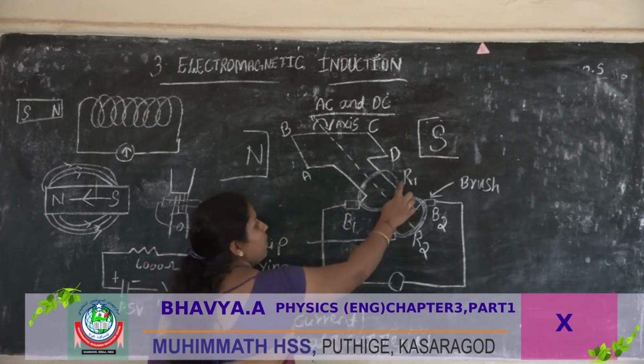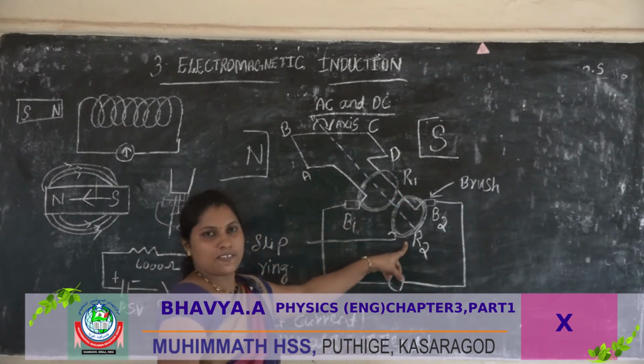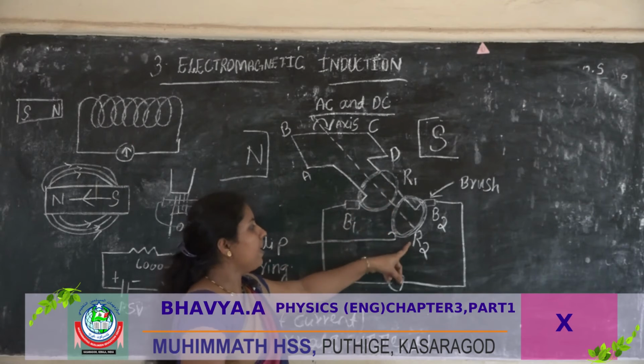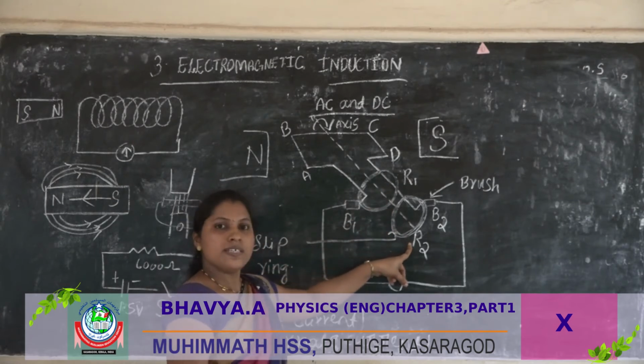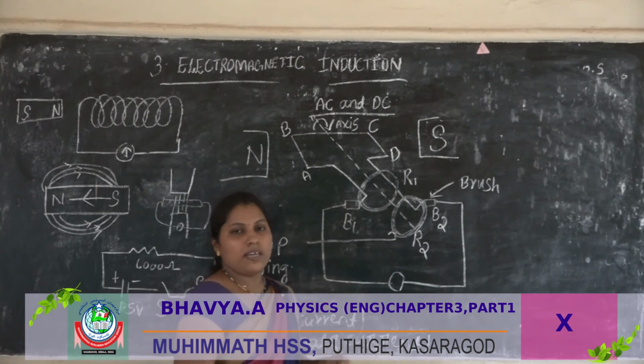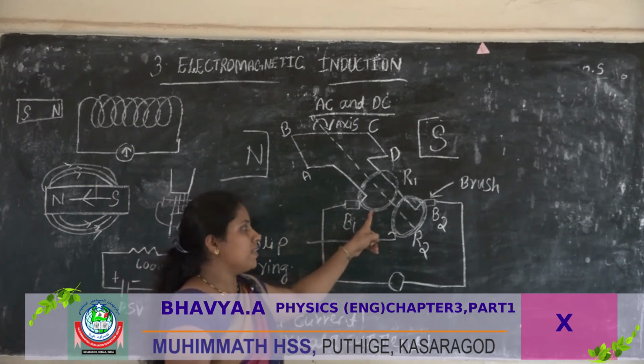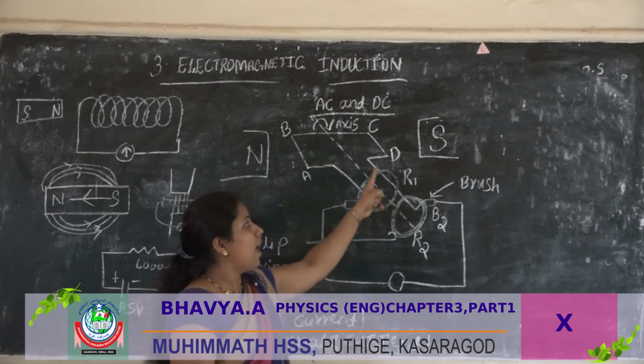Then R1 and R2 are called slip rings. The slip rings are made of metal and are welded with the armature.